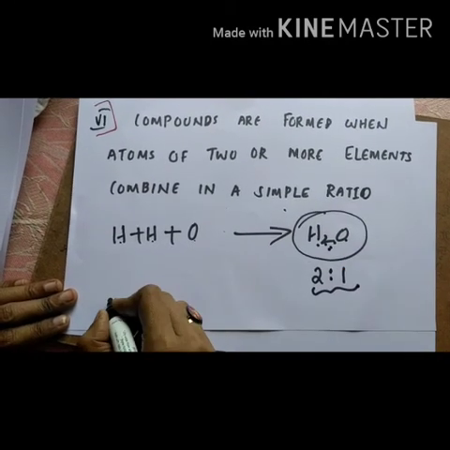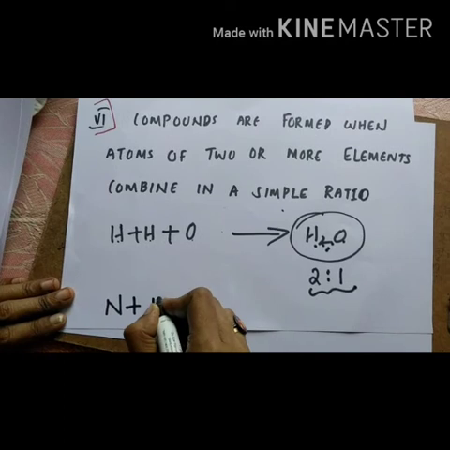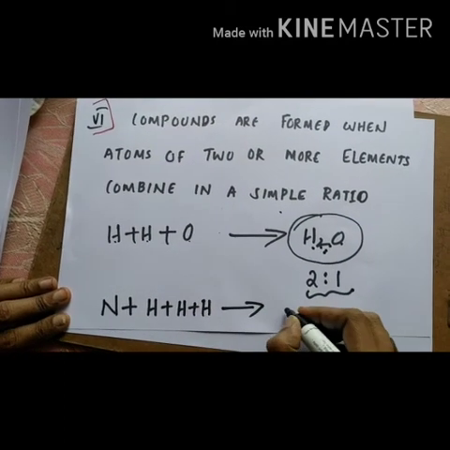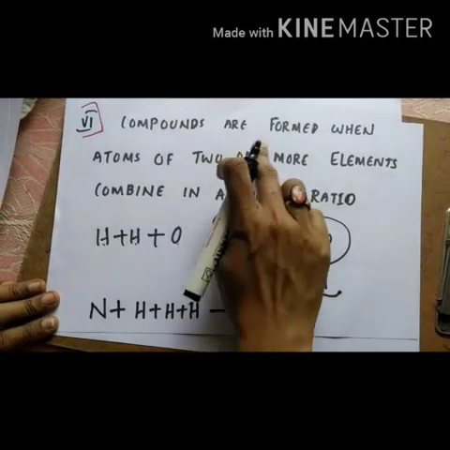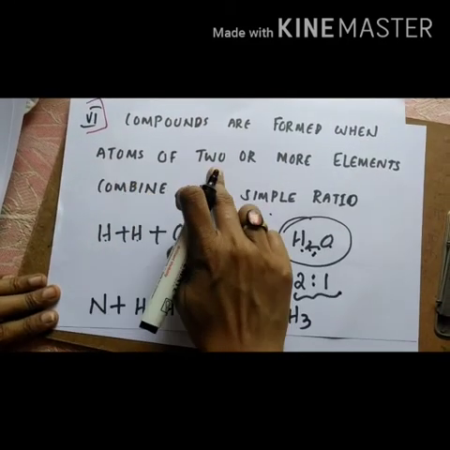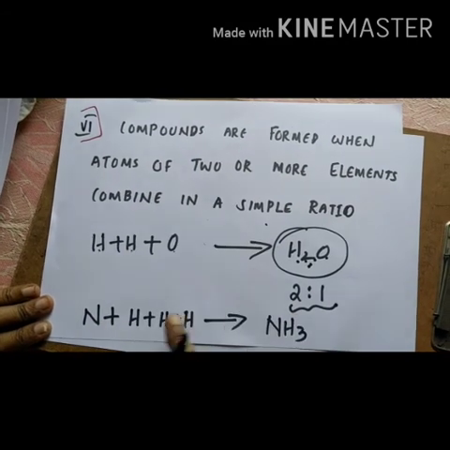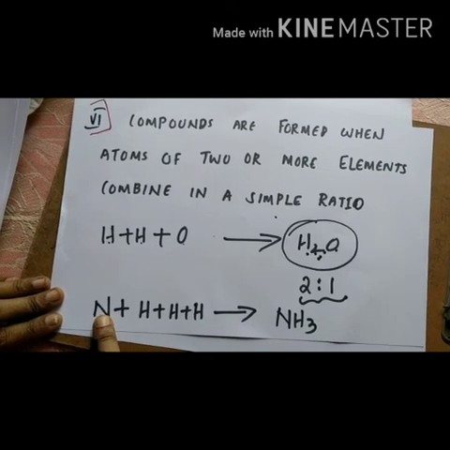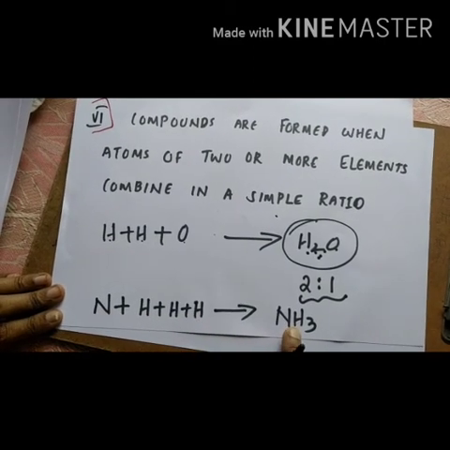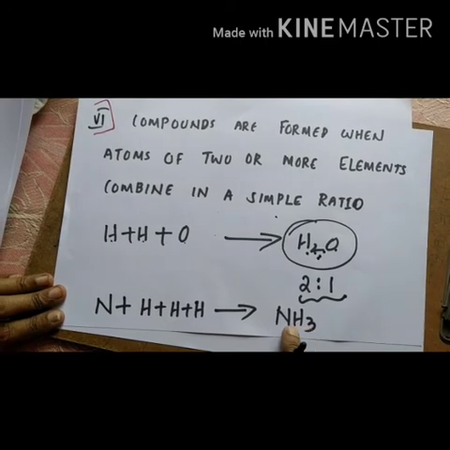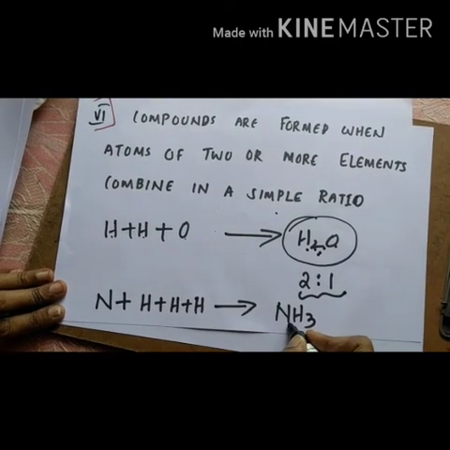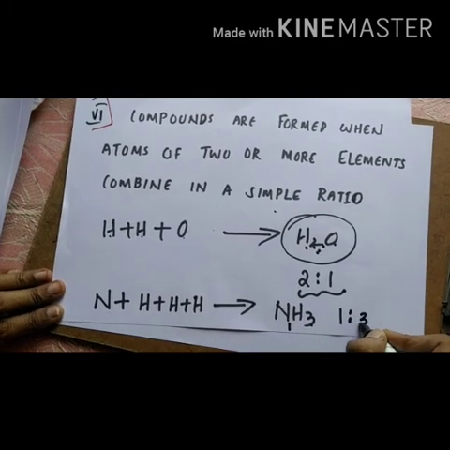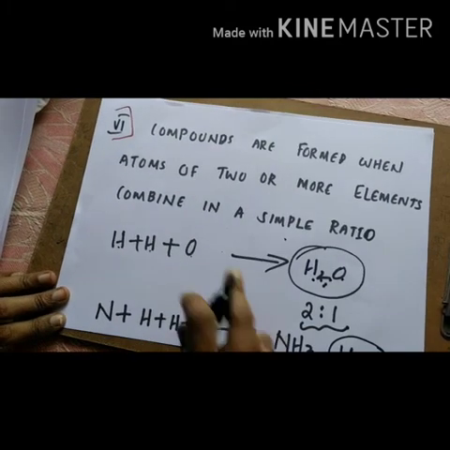If you take another example, one nitrogen atom and three hydrogen atoms combine to form the compound ammonia. That is, compounds are formed when atoms of two or more elements combine. Here the elements are nitrogen and hydrogen. So nitrogen and 3 hydrogen combine to form the compound ammonia. If you take the ratio, nitrogen N means N1, hydrogen 3, that means 1:3. So it is a simple ratio. That is the meaning of this postulate.